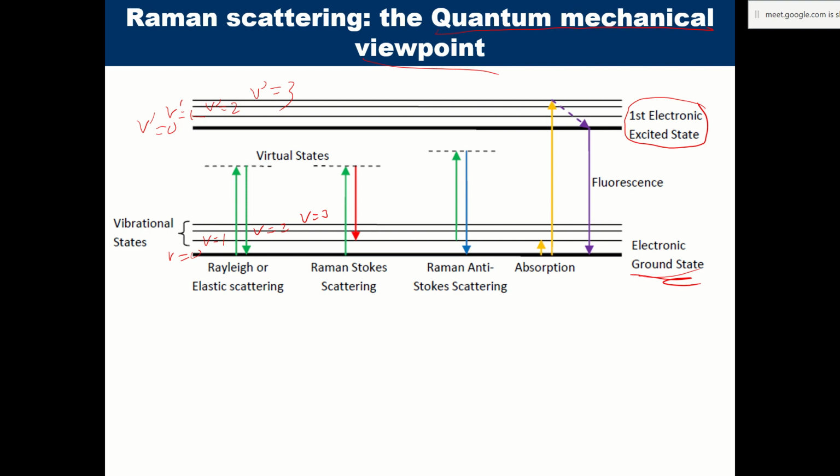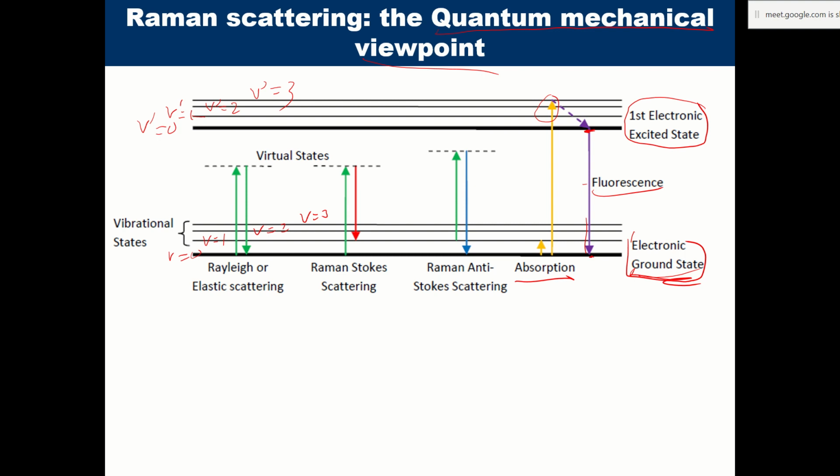The first thing is the normal electronic spectrum, the absorption spectrum that you observe. If the molecule goes from the electronic ground state to the electronic excited state, this is your absorption phenomenon. So these are the real energy states as per the calculations that we obtained. If the molecule comes down to the lowest vibrational state of the first excited state and then comes to the electronic ground state by emitting light, this is called fluorescence.